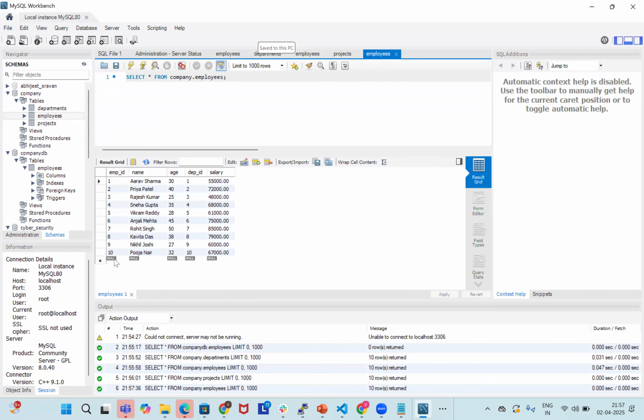There is a Pujanaya. So now what I'll do, I'll be adding one more name, for example, Suma. And again, now we can give it 26. And again, department ID, I can make it department ID 3. And again, the package, I can make it 80,000.00.